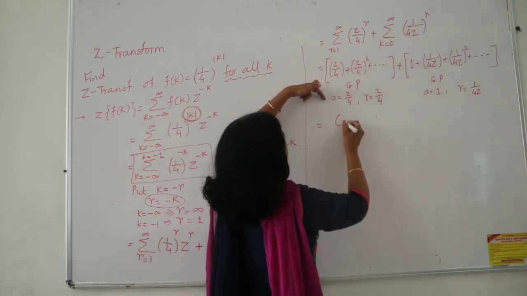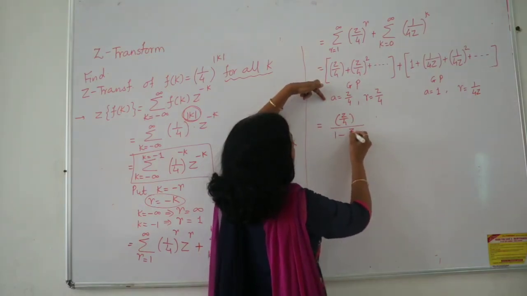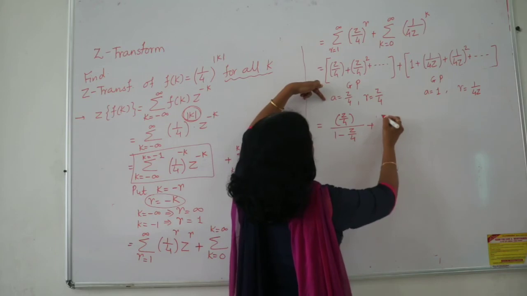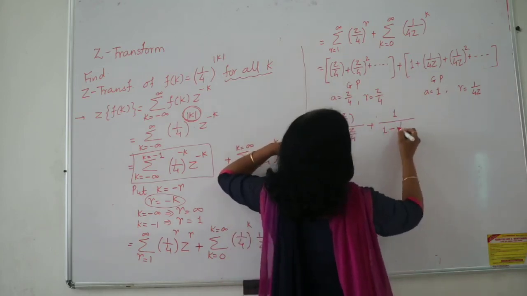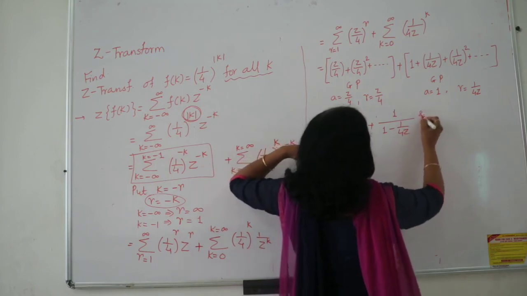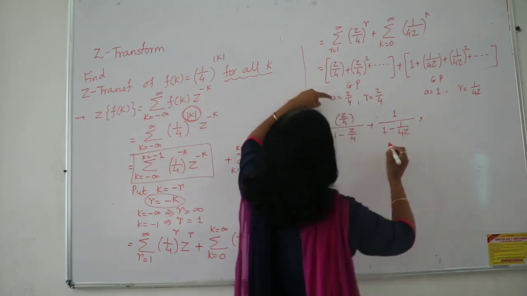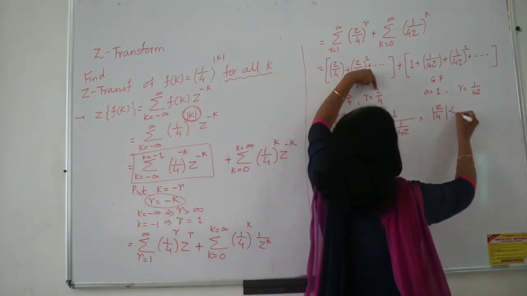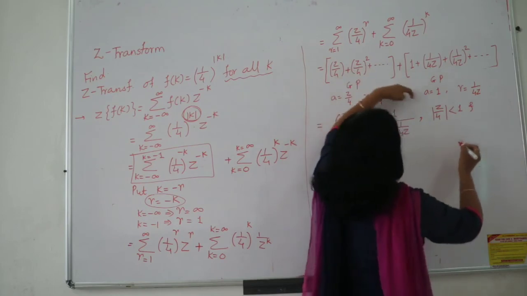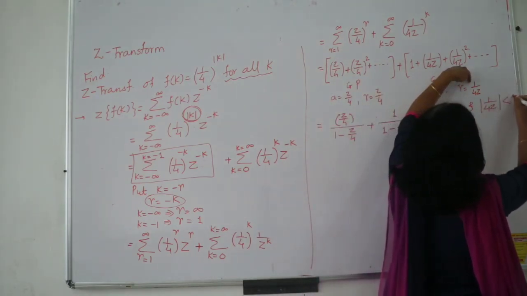So A, z upon 4 divided by 1 minus r, z upon 4, plus here A is 1 upon 1 minus r, means 1 upon 4z, and here for this I have two ROCs. So here see, mod z by 4 is less than 1, as well as here mod 1 upon 4z is also less than 1.